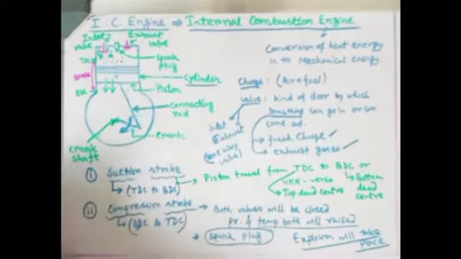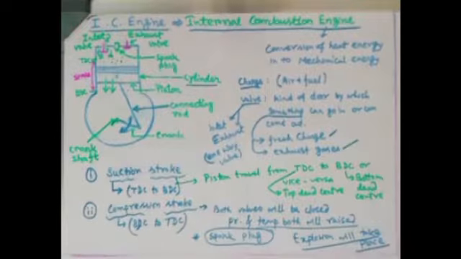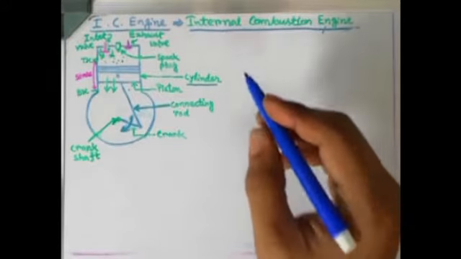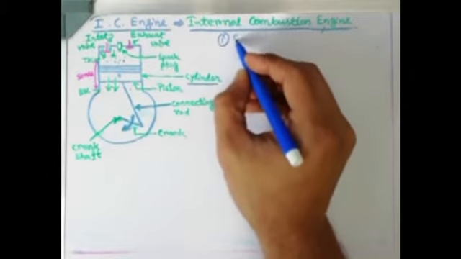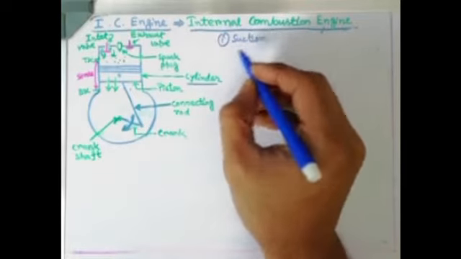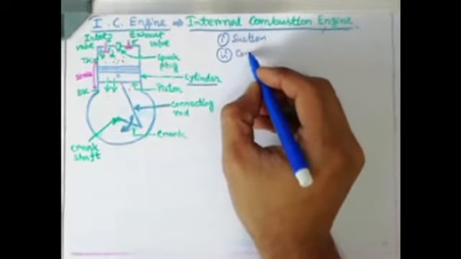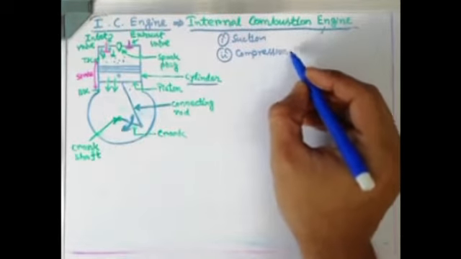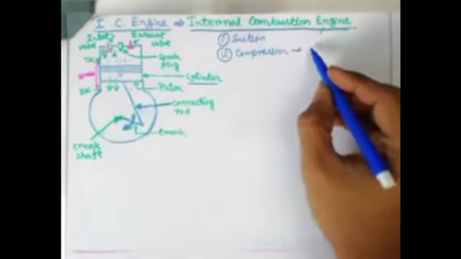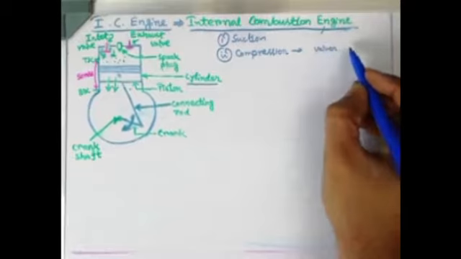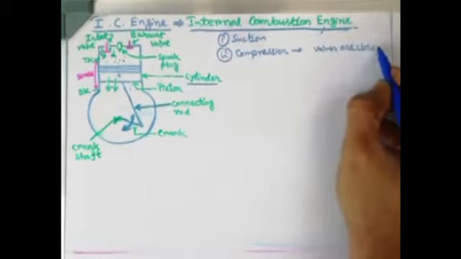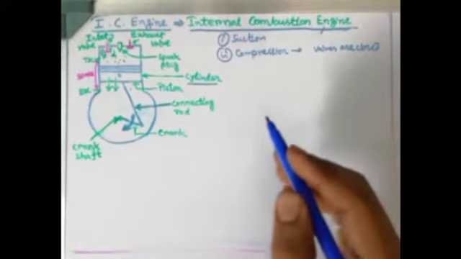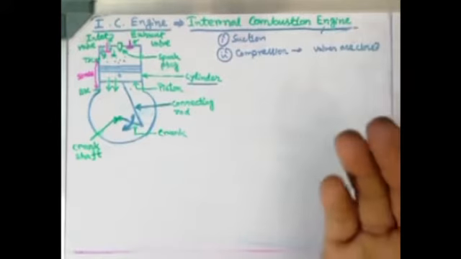Okay. So coming to the next video, continuing with this. Up to here, what we know is that one stroke is suction and the second stroke we were discussing was compression. During the compression stroke, what are the things happening there? Both the valves are closed. So the cylinder is acting like a confined leak-proof chamber. At that point of time, the pressure and temperature of the sucked material is getting higher and higher.